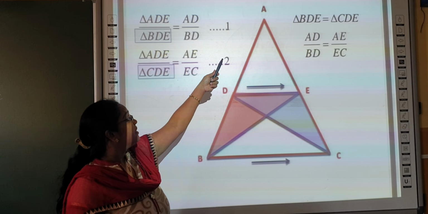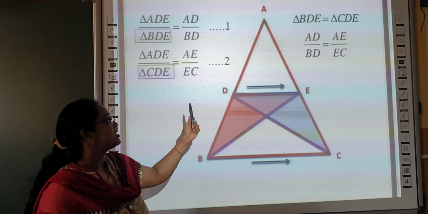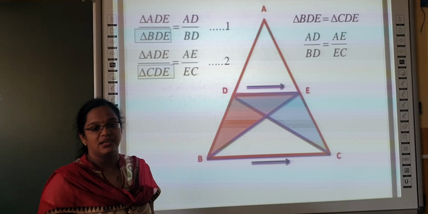So AD by BD is equal to AE by CE. Hence proved.